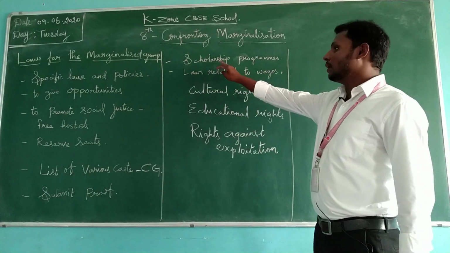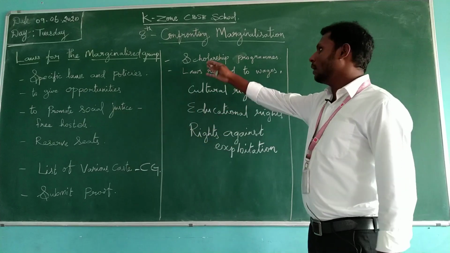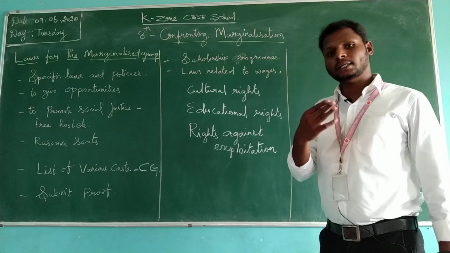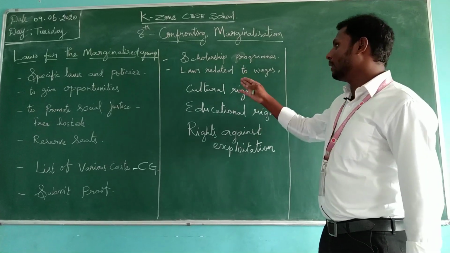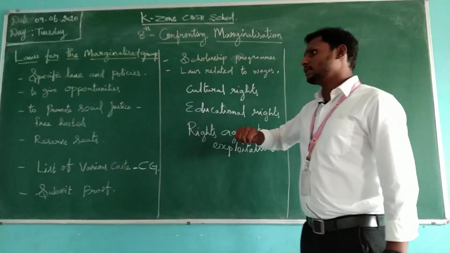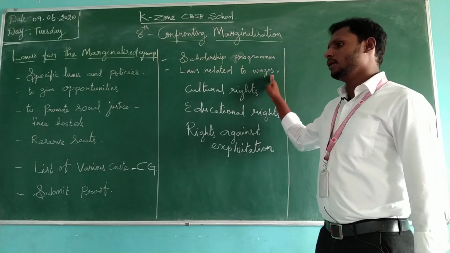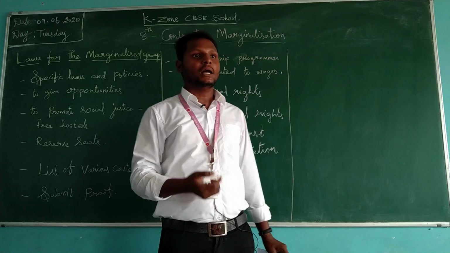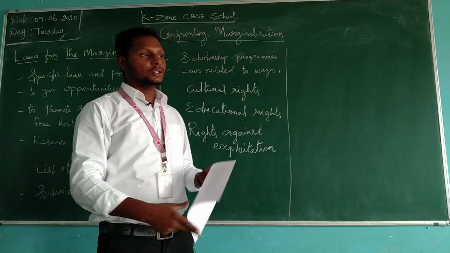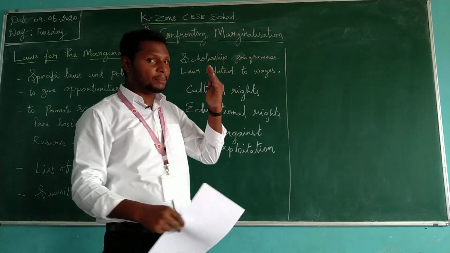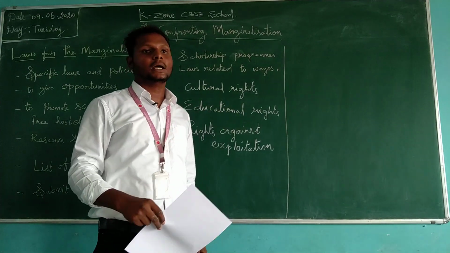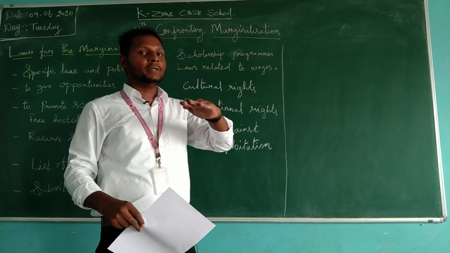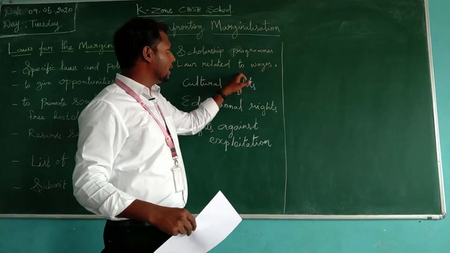And then the government has given different kinds of scholarship programs for Adivasi people and Dalit people also. And then they have created some laws related to wages. Many people we know are working but are not getting an affordable amount for their job. So the law says the employer should pay at least the minimum basic level of payment. That is the law related to wages.